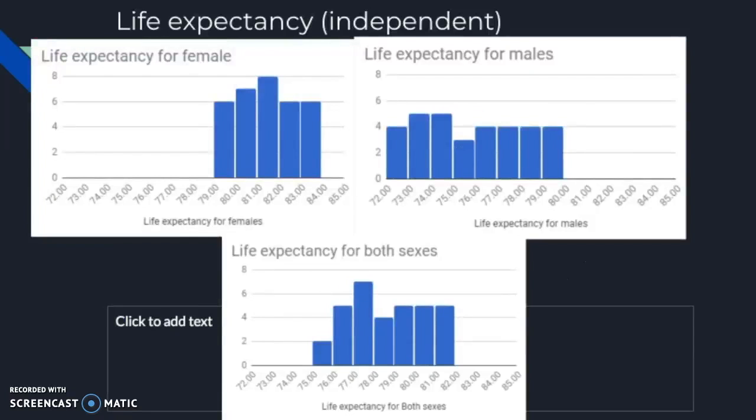So for our histograms for life expectancy, in all three, the mean, median, and mode are very similar to each other, which is a characteristic of a normal distribution. Although once we did the standard deviations of each of the three histograms, all three did not have a normal standard deviation in the first standard deviation. Our histograms are not skewed because our mean, median, and mode are very close to each other, but they don't follow a normal distribution either, which would mean our histograms are not left, right, or normal.